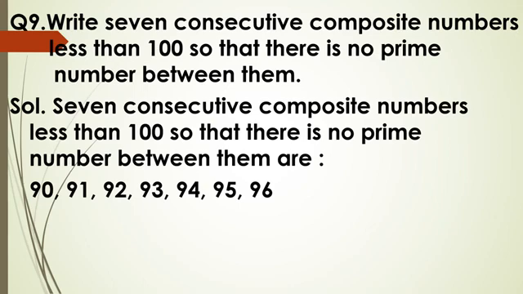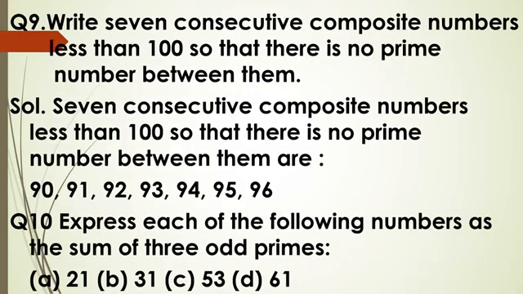See, 91 is also a composite number because 13 sevens are 91. Again I am saying, please learn all the prime numbers from 1 to 100. Okay, then this chapter is very easy for you. Question number 10 is: express each of the following numbers as the sum of 3 odd primes. Before this we have done the sum of 2 odd primes. In this we have to do the sum of 3 odd primes.